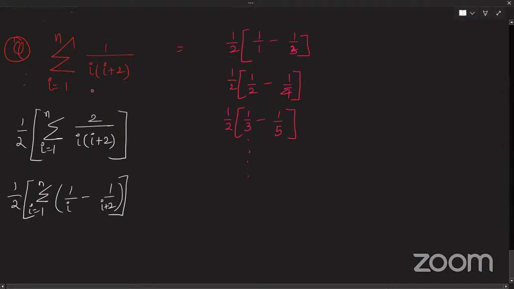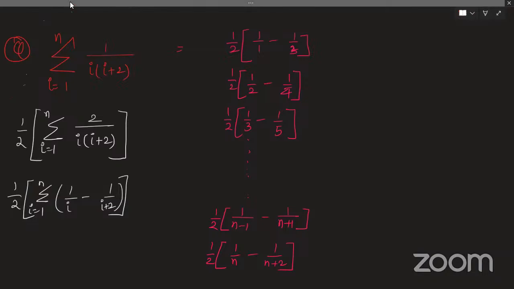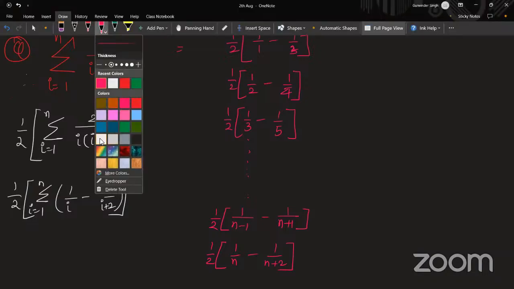My last term will be half of 1 by n minus 1 by n plus 2. What will be my second last term? Can anyone tell me? It is 1 by n minus 1 minus 1 by n plus 1. Absolutely correct. So that is how we proceed.